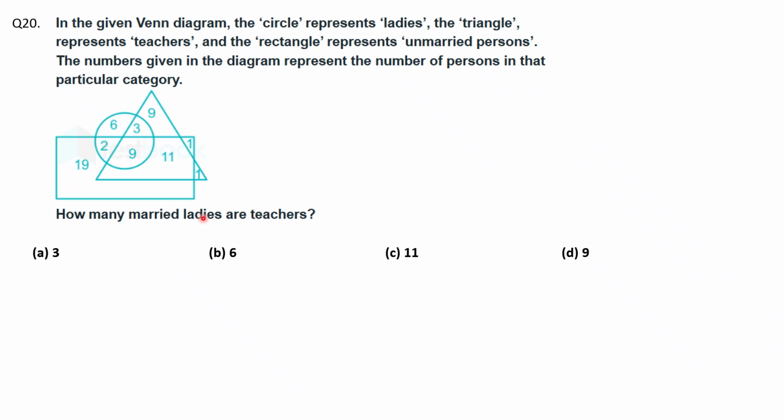But here you have to find married ladies. Rectangle represents unmarried. So the number which is outside the rectangle, which is 3. So that will be the answer. So answer is option A.